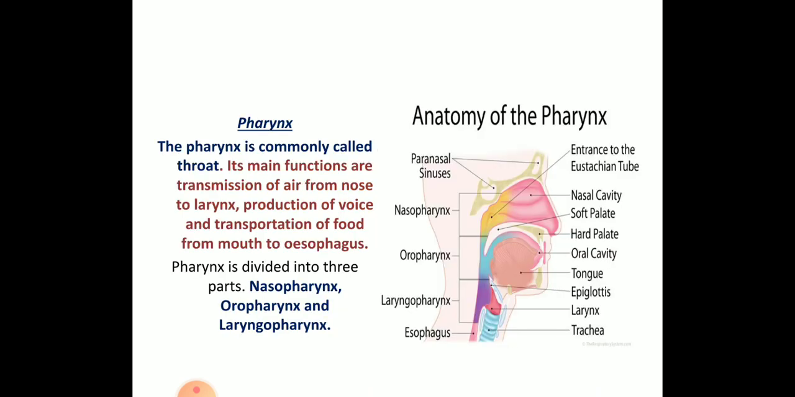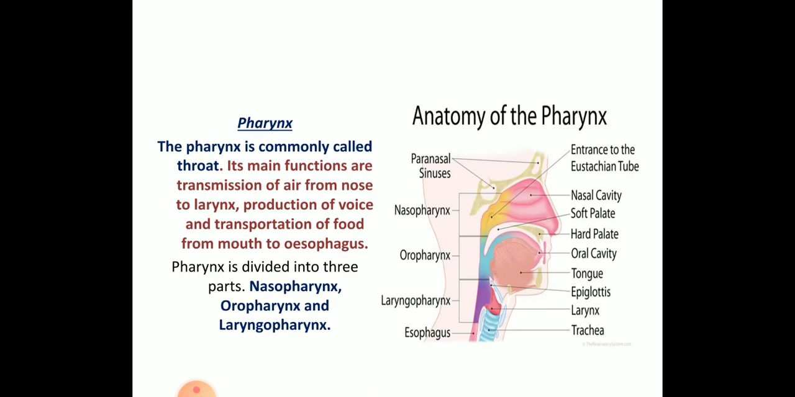So next we are having the pharynx. After buccal cavity, till now we have discussed about buccal cavity. Next we will be discussing the pharynx. So this pharynx is the common opening for windpipe and food pipe. So its main function is to transmit air from the nose to larynx and production of voice, and also transportation of food from mouth to esophagus.